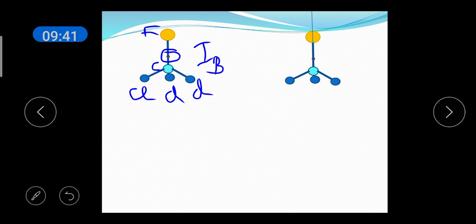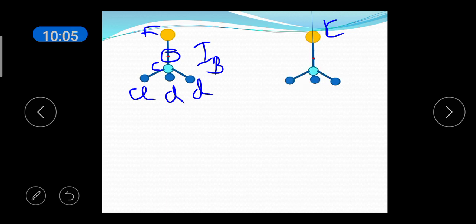Next, consider the second figure. The axis is passing through the center of mass as well as through the carbon atom and the fluorine atom. So, this axis can be called C. So if you consider the rotation of the molecule, it will be like this.